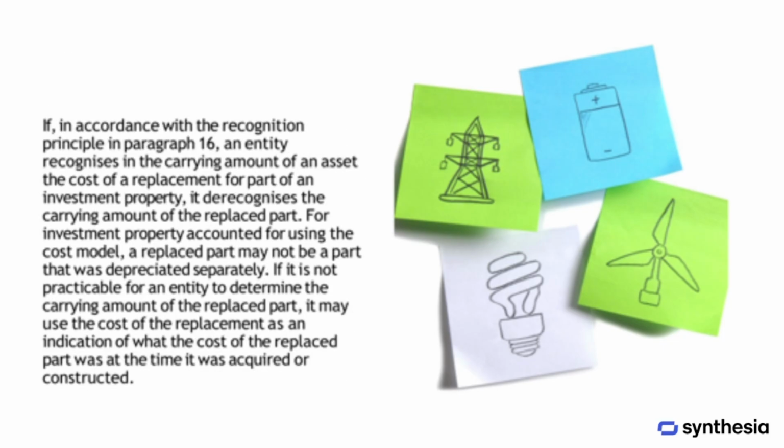When an entity recognizes the cost of replacing part of an investment property, in line with the recognition principle, it must derecognize the carrying amount of the replaced part. For investment properties measured using the cost model, the replaced part is not one that was separately depreciated. If it is not feasible for the entity to determine the carrying amount of the replaced part, it can use the cost of the replacement as an approximation of the cost of the replaced part when it was initially acquired or constructed.